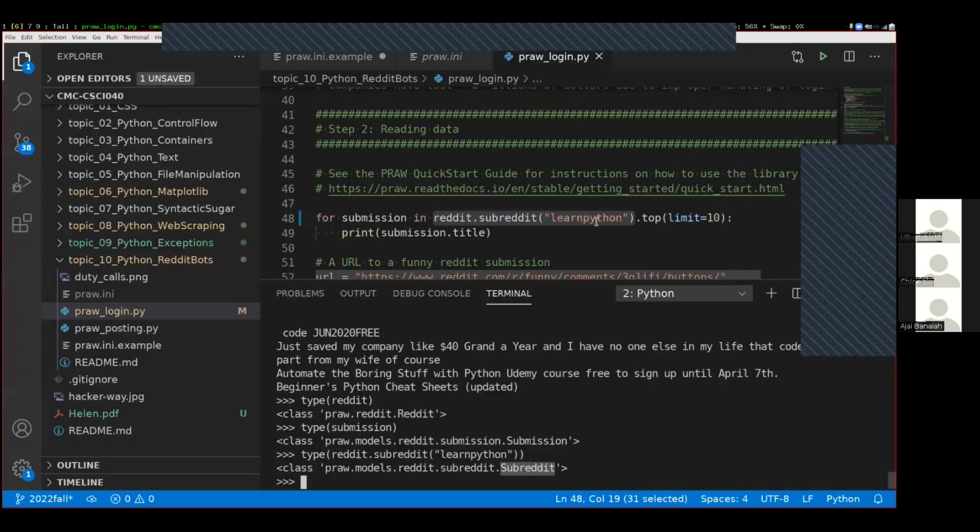If I come down here, if I wanted not just Learn Python, then they did Reddit dev like this. There's also just a regular Python subreddit like this, a lot of different programming subreddits, programming plus like this, and all the different subreddits that I wanted, I can add them together like that and get the submissions from all of them.